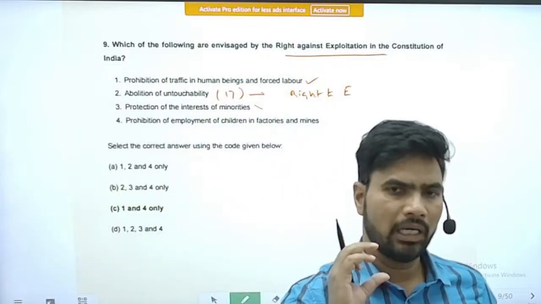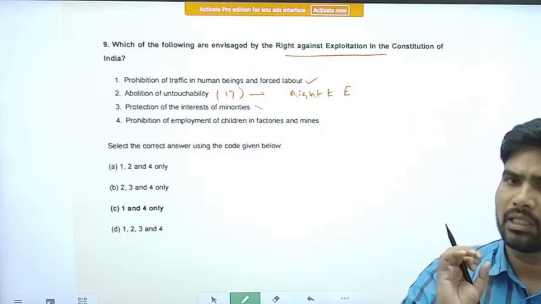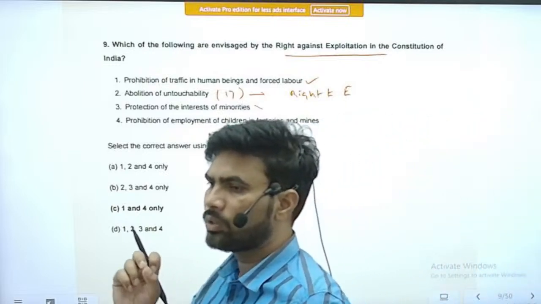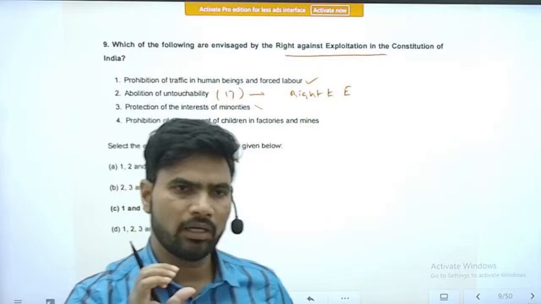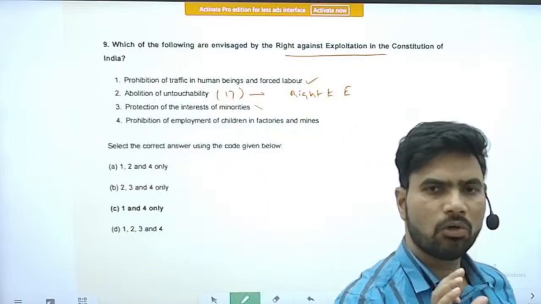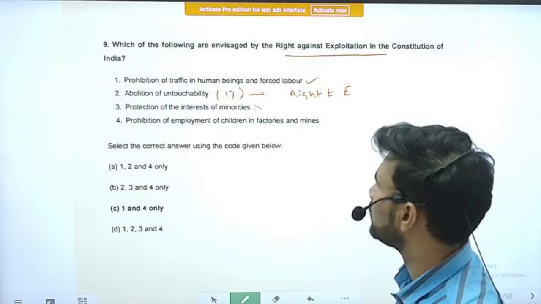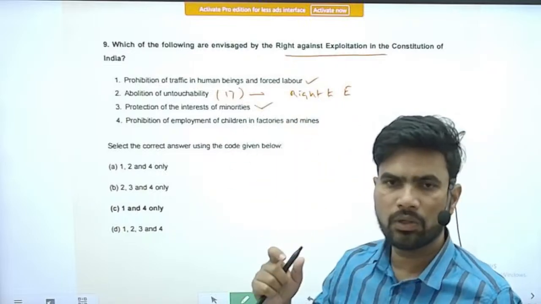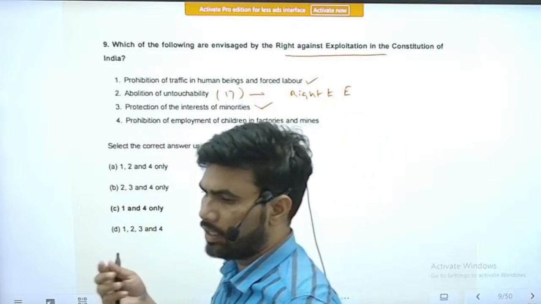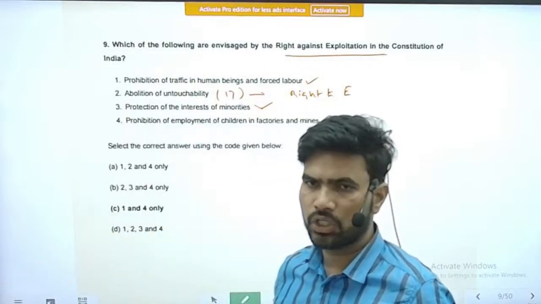One is religious minorities and the second one is linguistic minorities. There is also a concept of cultural minority, but that has not been recognized in the Constitution of India. Please be clear with this aspect. So this either comes in the right to religion or the right to cultural and educational rights.